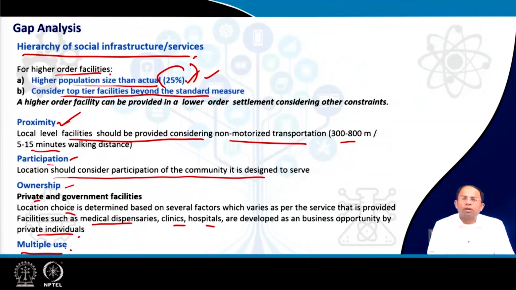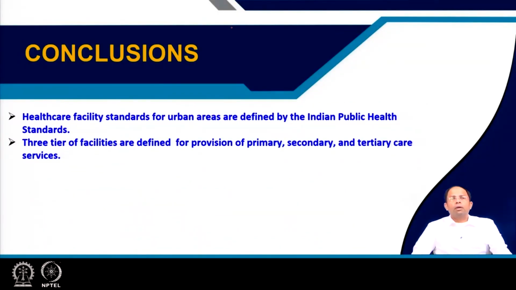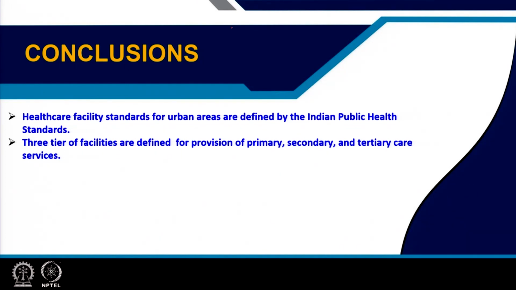Finally, facilities could also be utilized for multiple purposes, and that may also determine their location as well as distribution. So that is how, in addition to the hierarchy of services or the standards, we have to consider other aspects as well to determine how we should actually locate these facilities in urban areas. These are the references that you can study. And to conclude, healthcare facility standards for urban areas are defined by the Indian Public Health Standards, and 3 tiers of facilities are defined for provision of primary, secondary and tertiary care services.